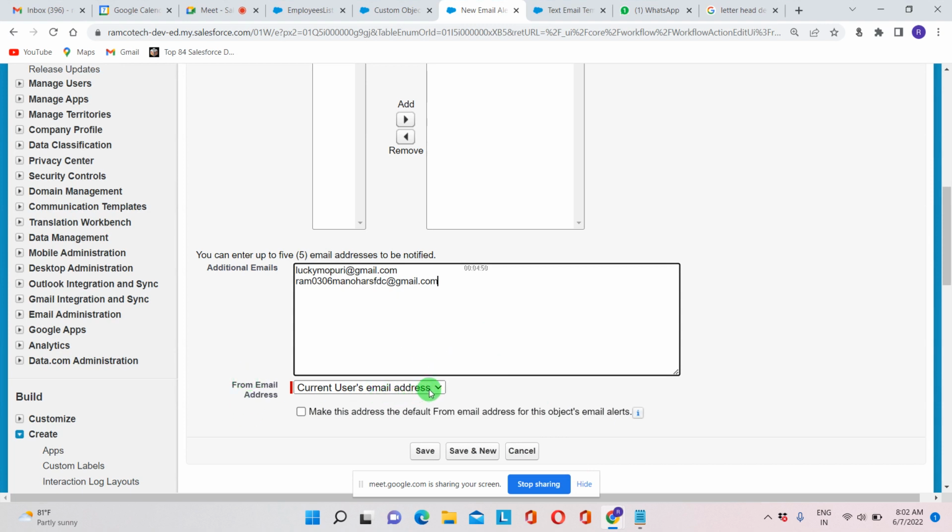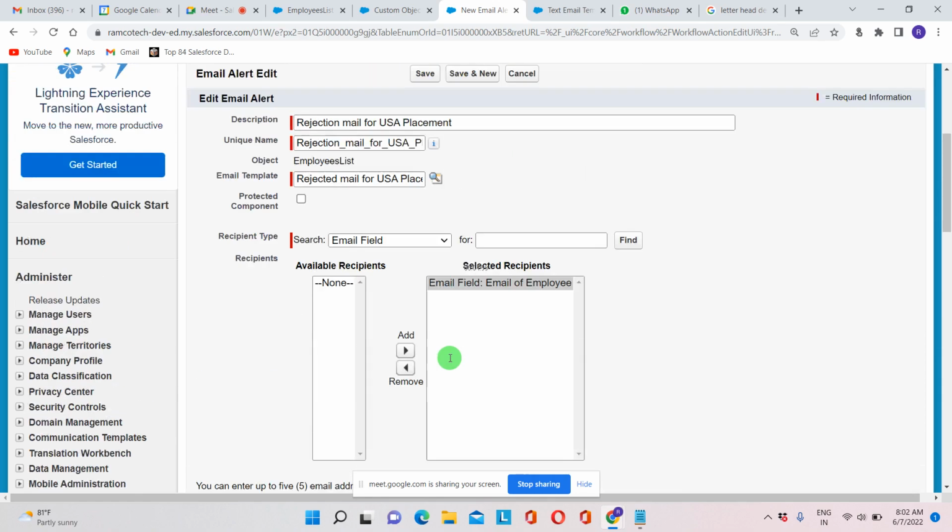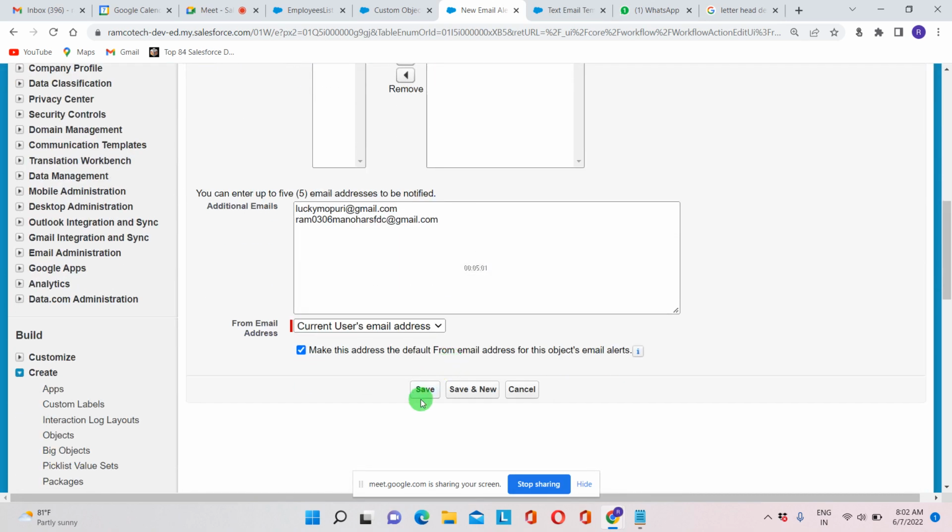And from email address, the current email address I'm giving, make this address default from email address for all the objects' email address. I'm just giving a tick mark here, and I'm saving this.